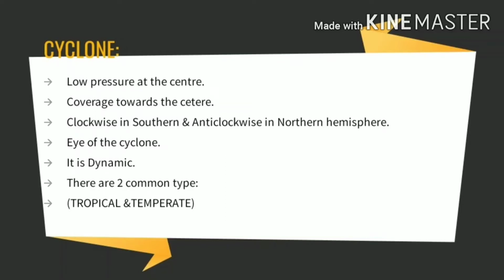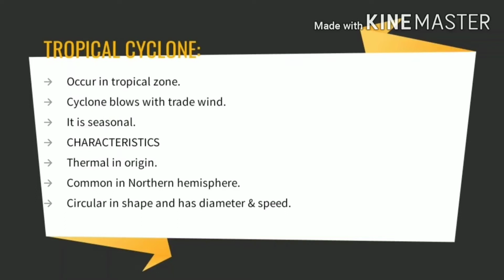And the cyclone is constantly changing. That's why it is also said that the cyclone is dynamic. According to the region in which it occurs, the cyclone is divided into two types: the tropical and the temperate cyclone. The tropical cyclone occurs in the tropical zone, within the latitude of 8 degrees to 15 degrees north and south of the equator.